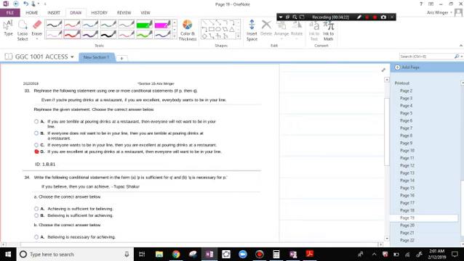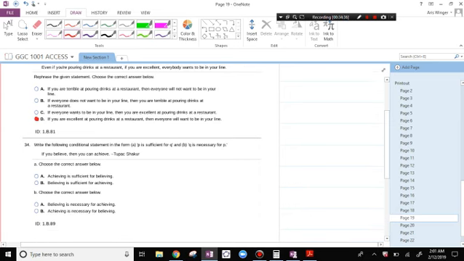Write the following conditional statement in the form P is sufficient for Q and P is necessary for Q. If you believe, then you can achieve. Believing is sufficient for achieving. Believing is enough in order to get achieving.